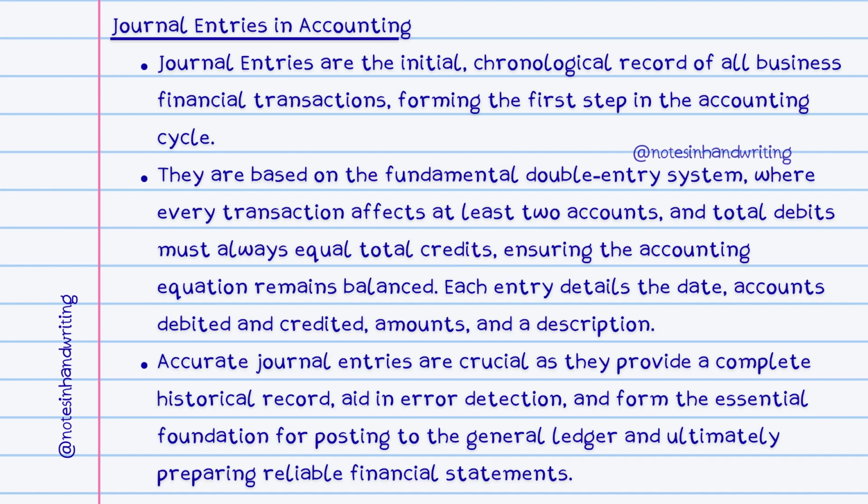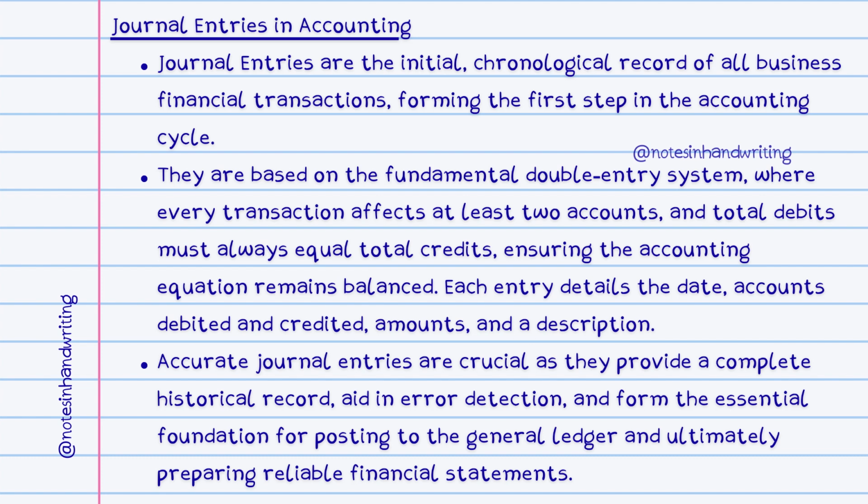To summarize, journal entries are the initial, chronological record of all business financial transactions, forming the first step in the accounting cycle. They are based on the fundamental double entry system, where every transaction affects at least two accounts, and total debits must always equal total credits, ensuring the accounting equation remains balanced.